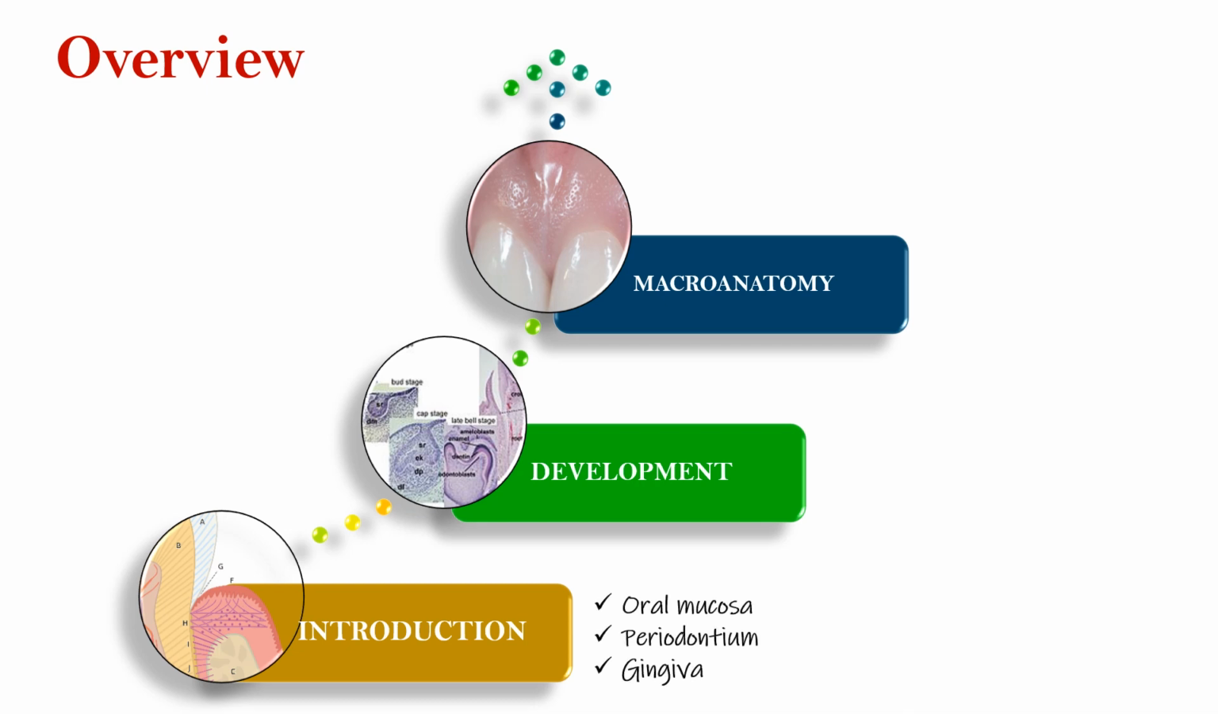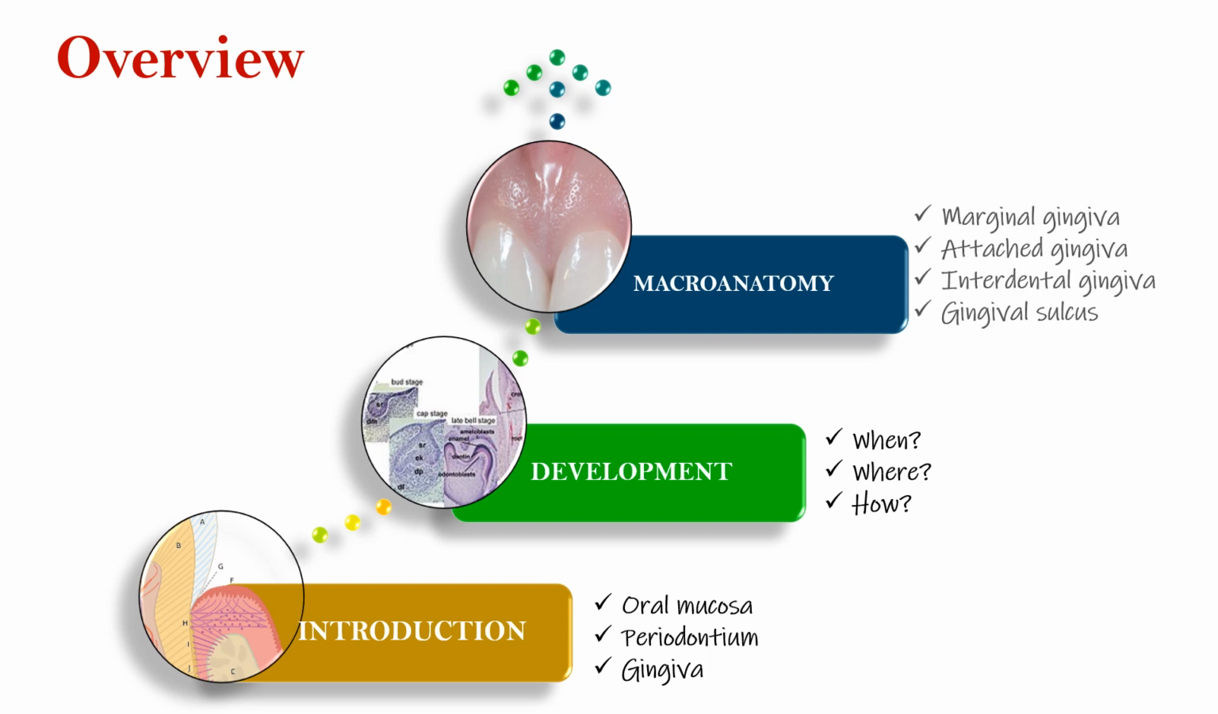First, introduction. I'll speak about oral mucosa, periodontium, and then how various authors have defined gingiva. Under development, I'll speak about when, where, and how exactly the gingiva is formed. Under macroanatomy, I'll discuss the anatomic features as well as the applied aspects of the marginal, attached, and interdental gingiva, along with gingival sulcus and GCF.